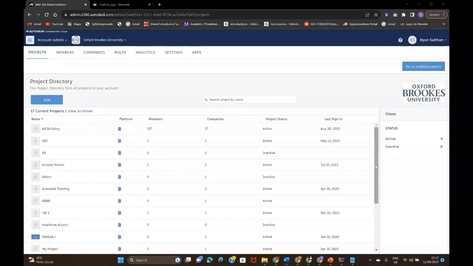So once we have logged into the BIM 360 app, this is the front page that will appear for a member. These are the projects in this particular account, and these projects are managed by a BIM expert who is well versed in this BIM 360 app. For instance, let's take the case of AB building.